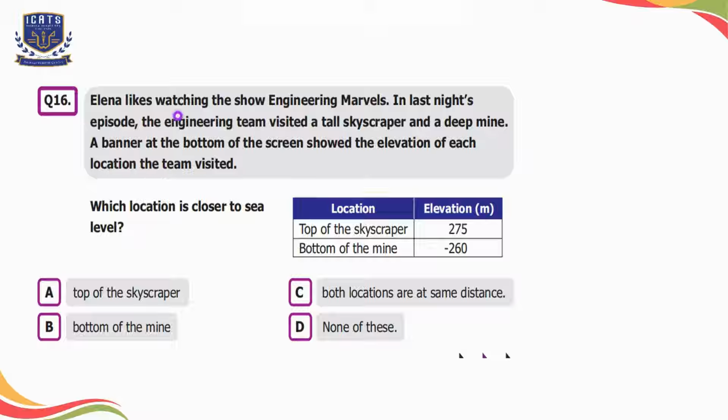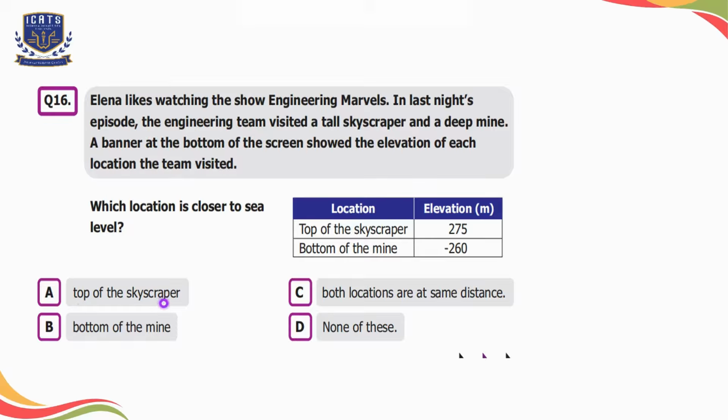Question number 16. Elena likes watching the show Engineering Marbles. In last night's episode, the engineering team visited a tall skyscraper and a deep mine. A banner at the bottom of the screen showed the elevation of each location the team visited. Which location is closer to sea level?